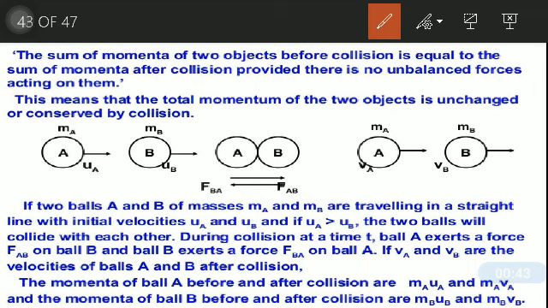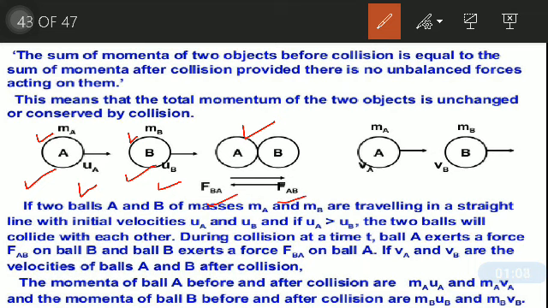As you can see in the diagram, there are two bodies A and B, and they have masses ma and mb. Both are moving with velocities ua and ub. These are the initial velocities before collision. Now in this intermediate position, they collide with each other.